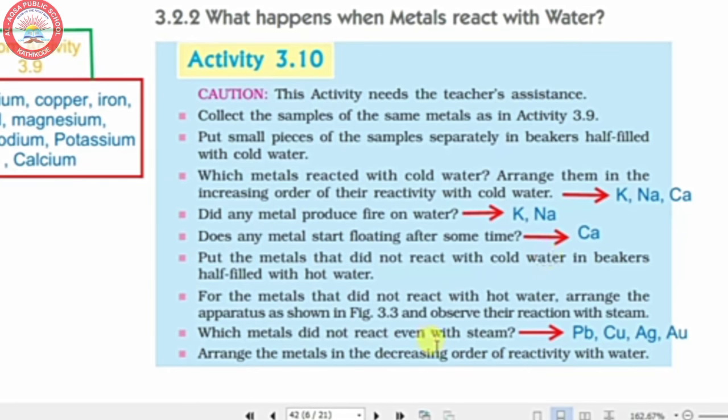So dear children, we started from this activity 3.10. Here you can check the answers. The first one, the reaction with cold water, is potassium, sodium and calcium. Catches fire is potassium and sodium, and floating is calcium, and not only calcium, magnesium also. And the last one, the metals that did not react even with steam, are lead, copper, silver and gold.